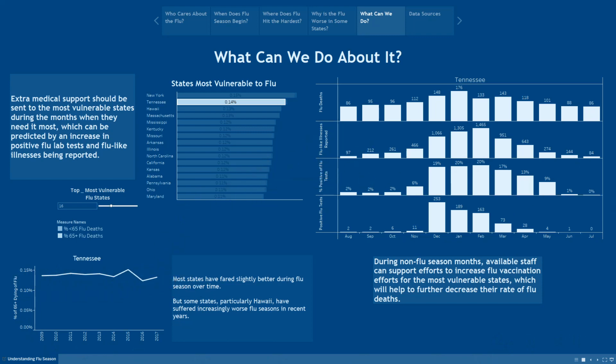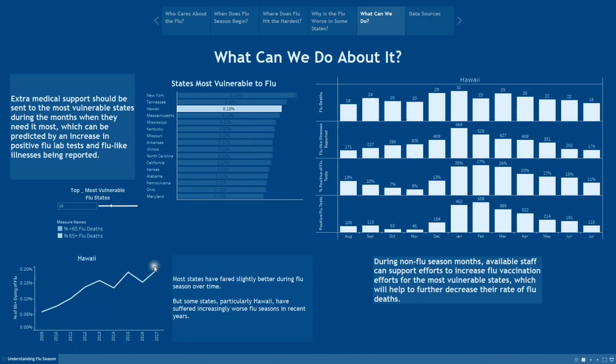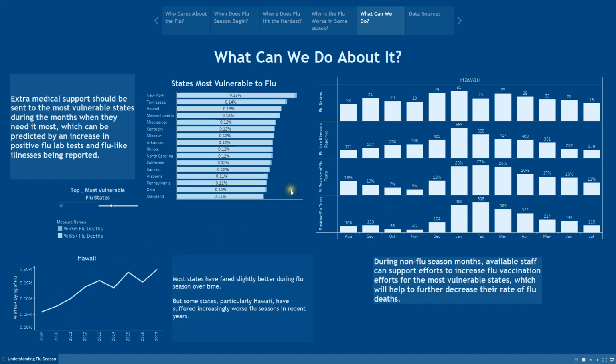But some states do actually have increasing vulnerability to the flu. In particular, Hawaii has been much more heavily impacted in recent years than it was in previous years. Now, we can't yet identify why that might be, but with this information, a state like Hawaii can be prioritized for extra additional support this year to see if we can help reverse this trend.